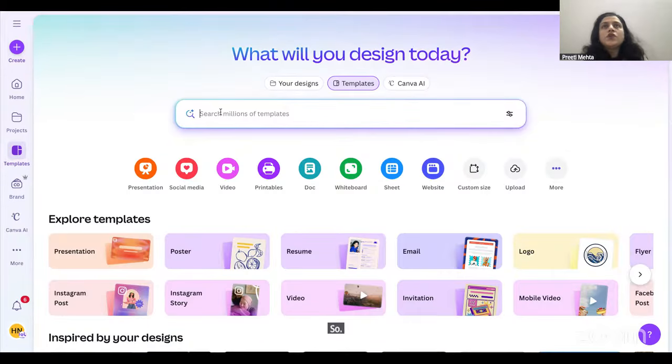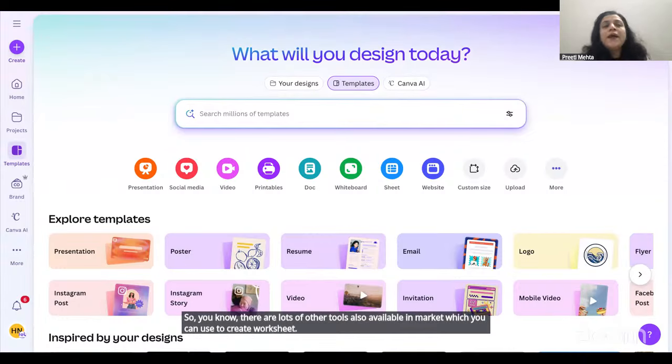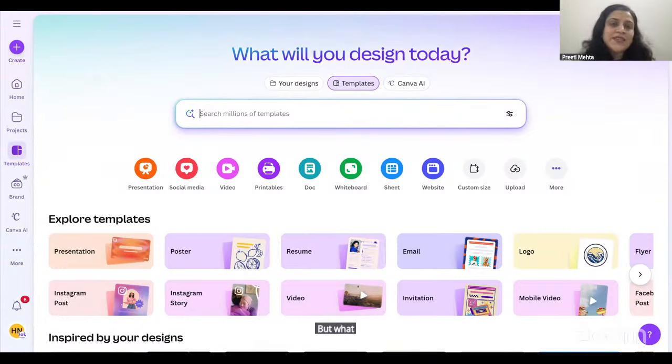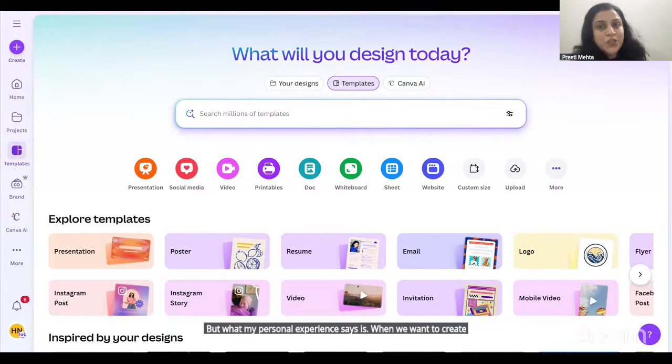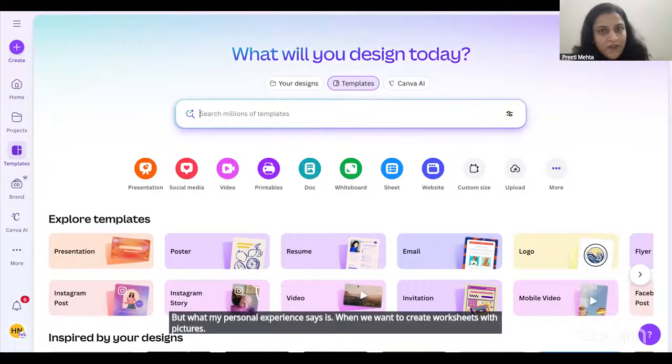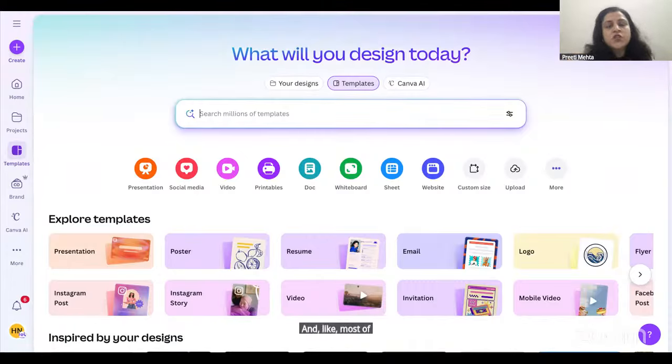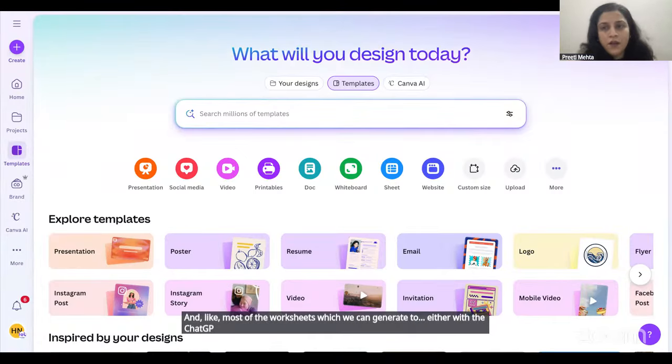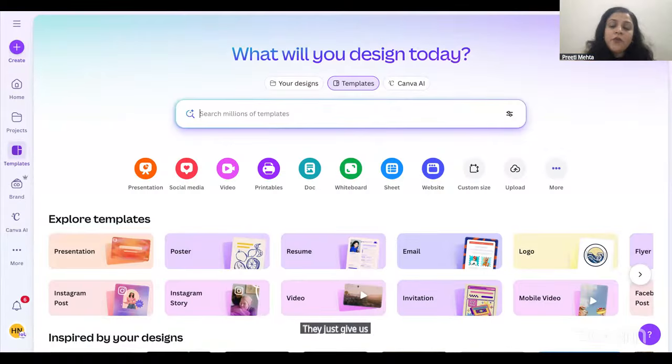There are lots of other tools also available in the market which you can use to create worksheets. But what my personal experience says is, when we want to create worksheets with pictures, there are very few tools available. Most of the worksheets we generate with ChatGPT or any other AI tool just give us the content. But when we want to add pictures, Canva is the one you can use.